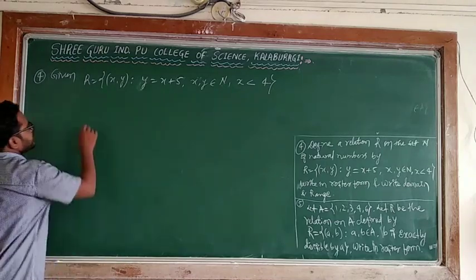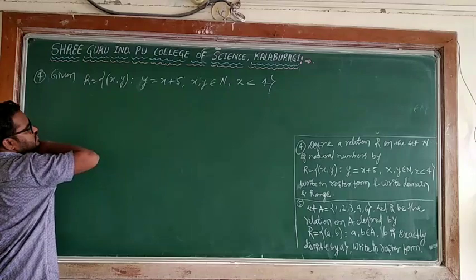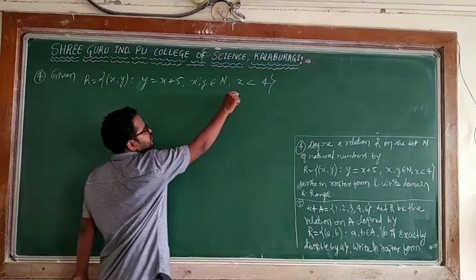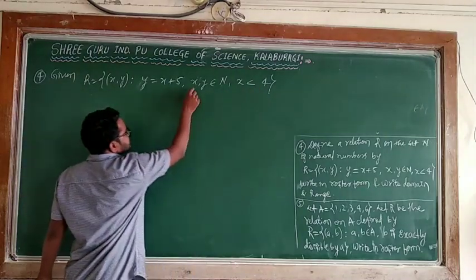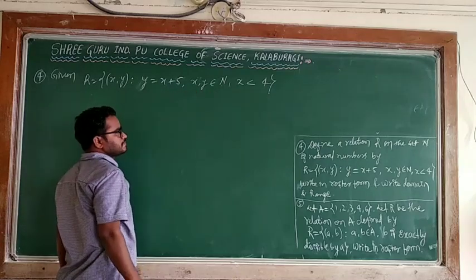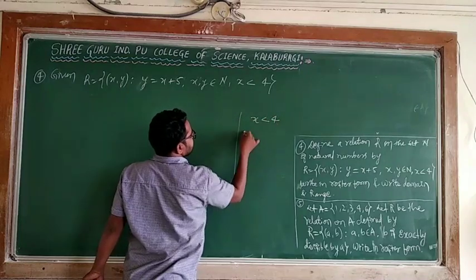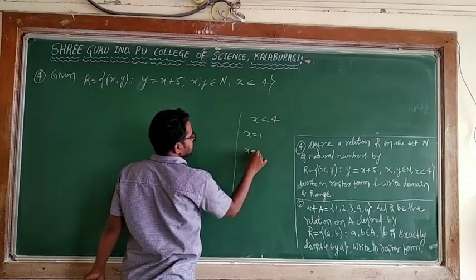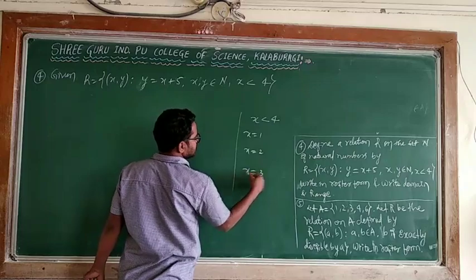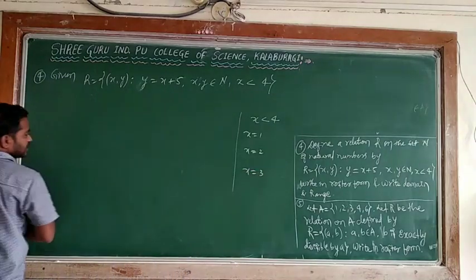See, what is given? y is equal to x plus 5, and x is less than 4. x is a natural number, y is a natural number. When x is less than 4, I can take x equal to 1, x equal to 2, x equal to 3. These are the possible natural numbers.